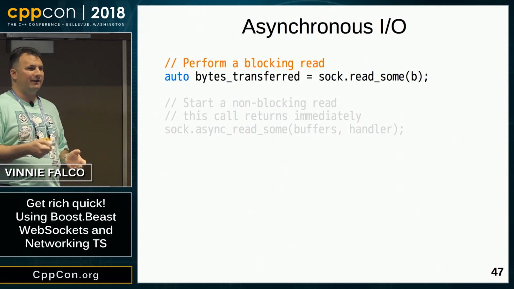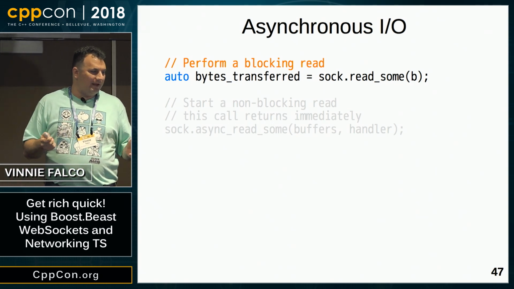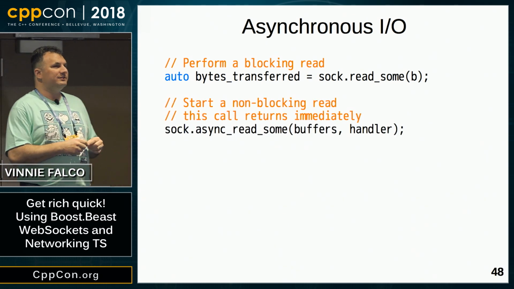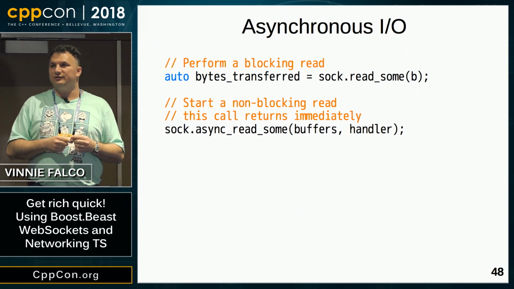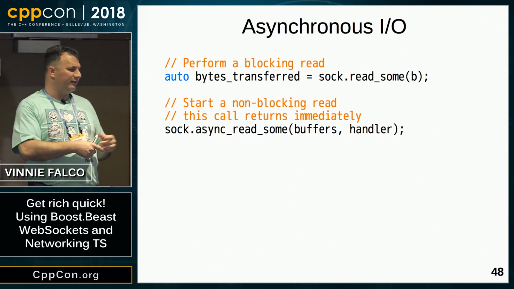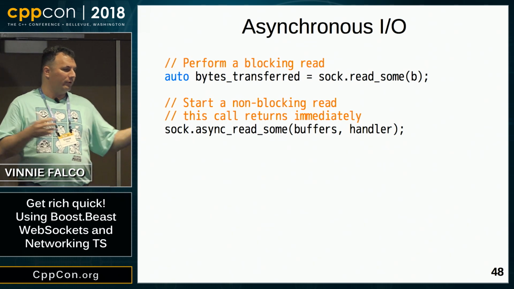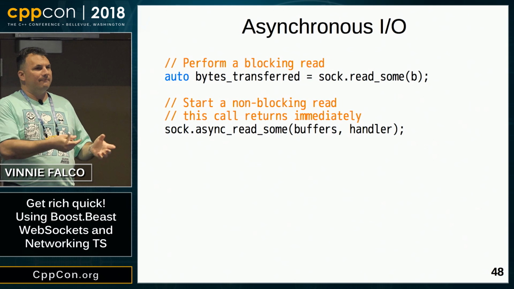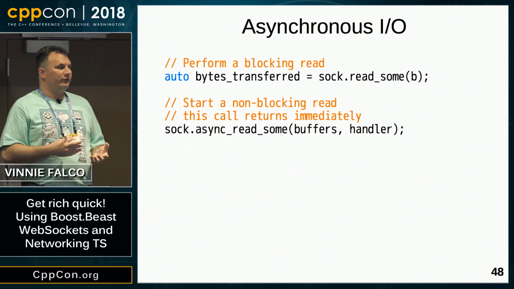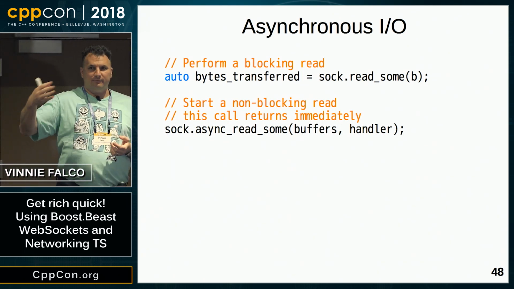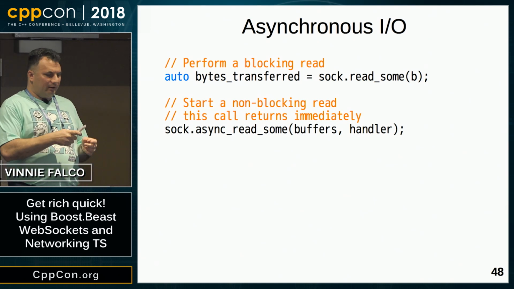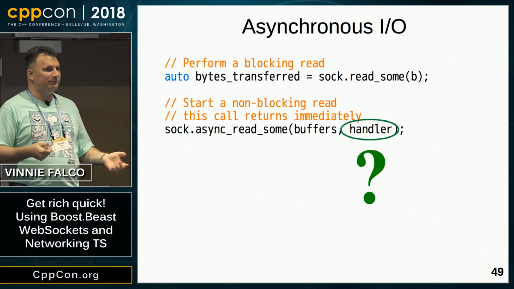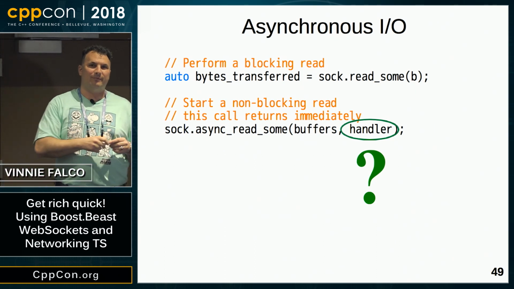They perform better, they scale better, and they're a little more complicated, but we need to do this thing. This is what that looks like. Asynchronous operations in networking TS all start with the word async_. Here we're calling an asynchronous function. We're going to read some data into some buffers. And as soon as we call async_read_some, that function call is going to return. It's not going to block, and the operation is going to be happening in the background. And we need a way to know when the operation's done so we can look at those buffers. So this is that handler parameter that's there.